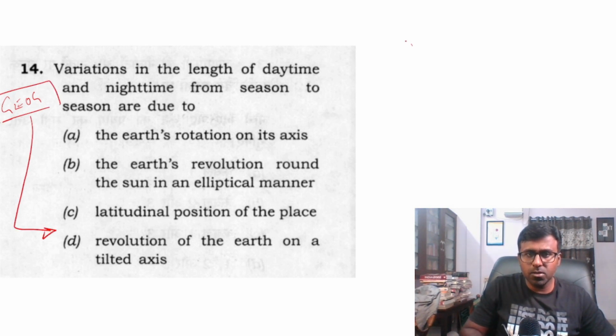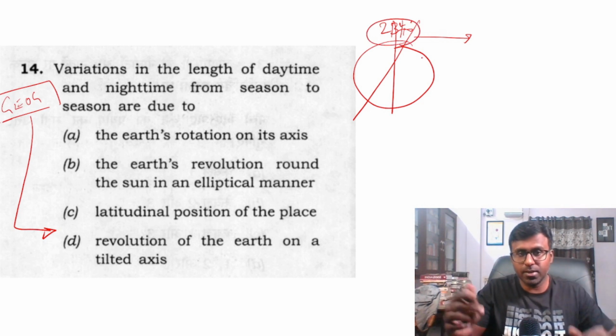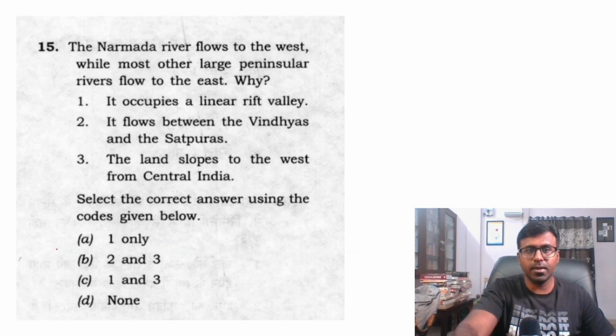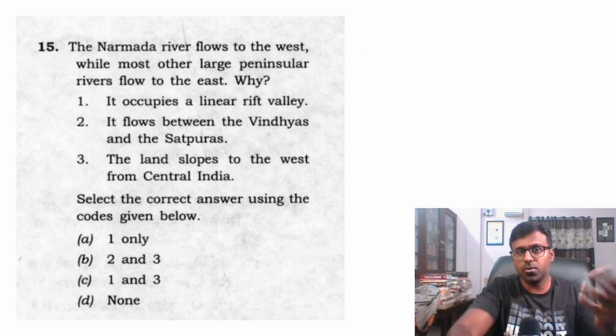This is the point. The variation in the length of day and night from season to season happens because of the tilt. This is the 23.5 degree tilt of the earth, and that is how you get this difference in daytime. So this is a very simple answer which everyone should have taken, and these are questions which I took. That is the point. See, the purpose of this examination is not to know all 100 questions. If I do not know some question, that is not a very bad thing. I will go for questions which I know.